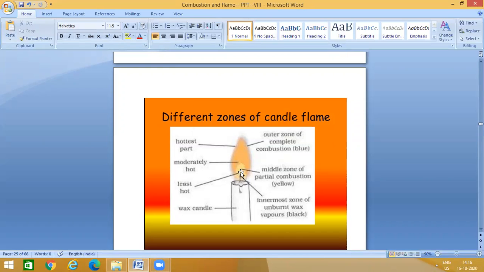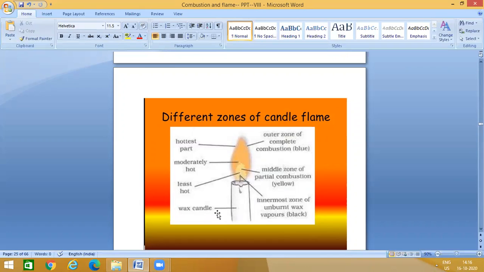Second one, middle zone of partial combustion, that is yellow in color. Then here you can see outer zone of complete combustion, that is blue in color. So three colors: black color, yellow color, blue color. So here innermost zone, you can see unburned wax vapors. Second one is middle zone, here partial combustion will take place. Then outer zone, complete combustion will take place. Because of that, it's getting three different colors: black color, second one is yellow color, third one is bluish color.